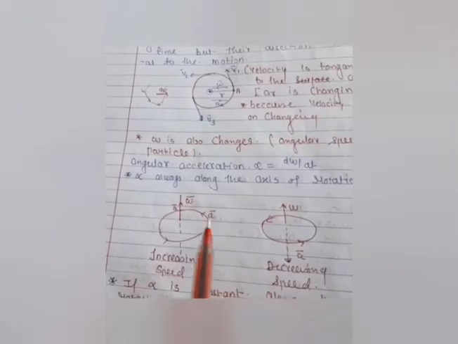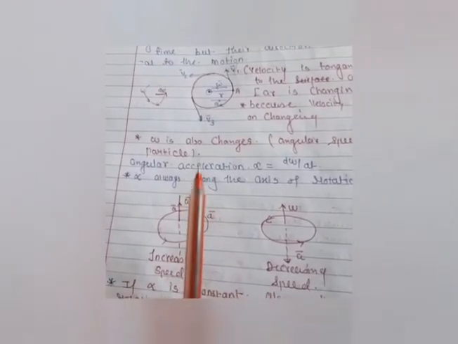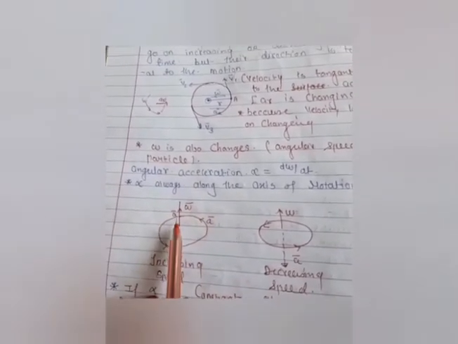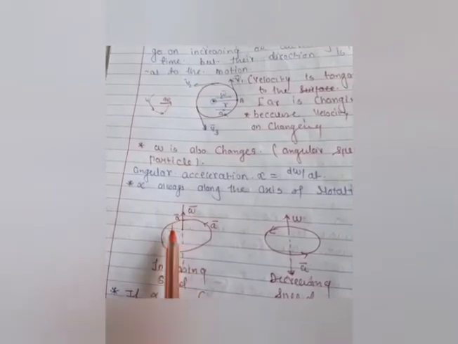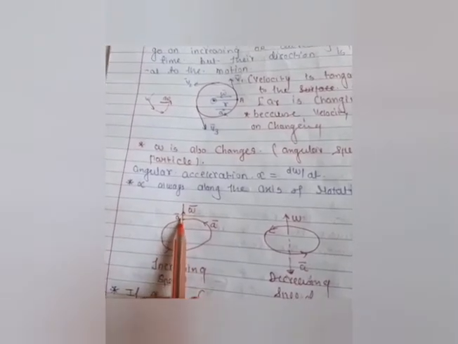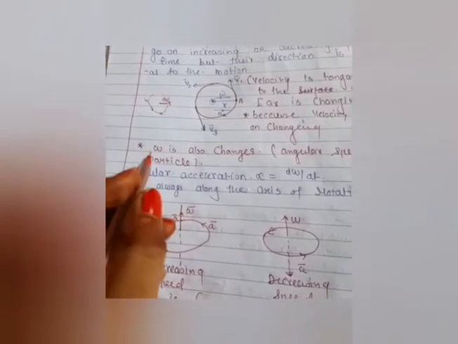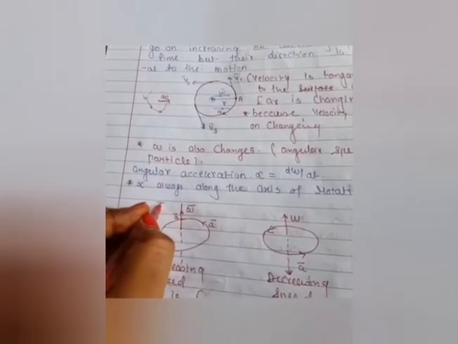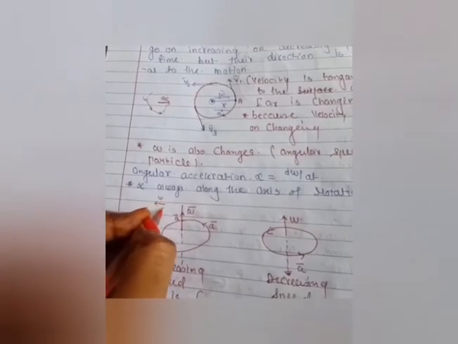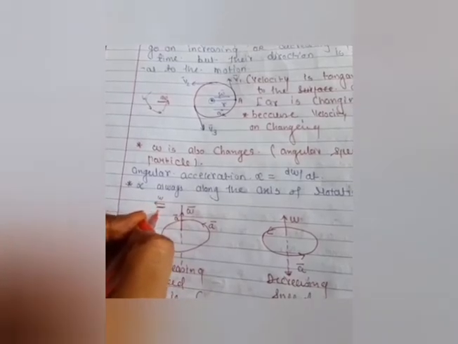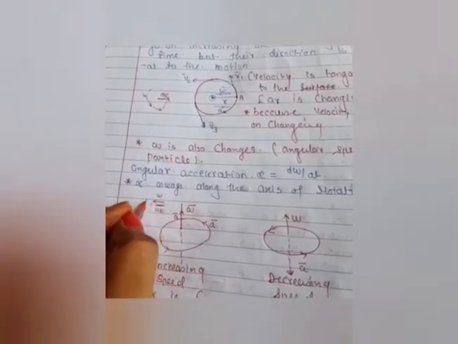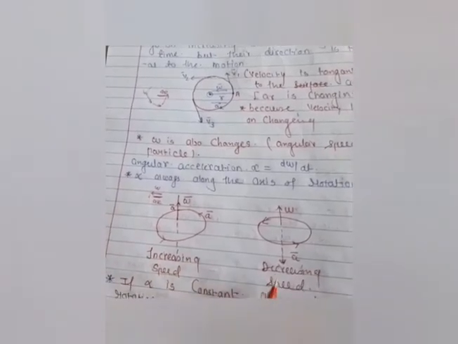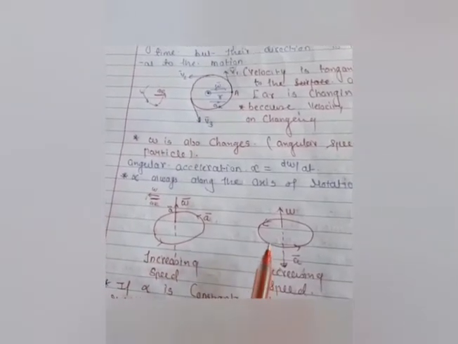If the speed of that fan increases, at that time what happens? The acceleration and omega both are moving along the same direction. It means the linear acceleration a_R and the angular velocity omega are both along the same direction.